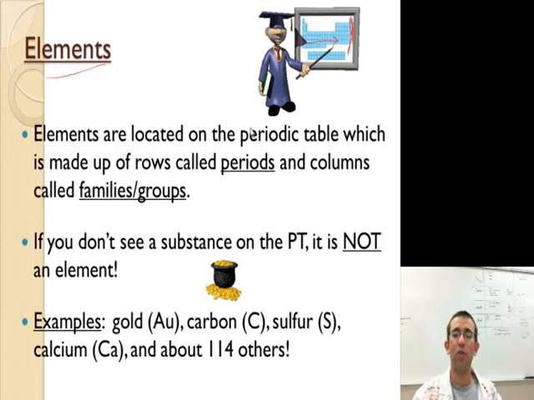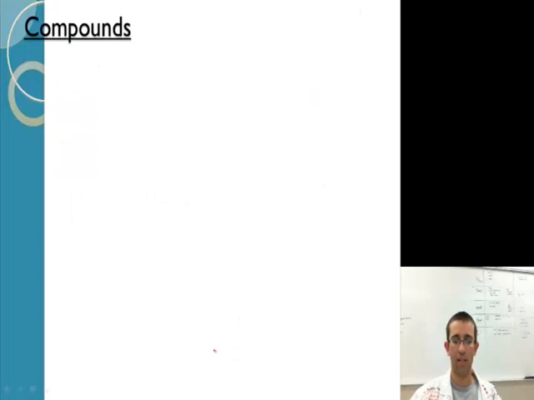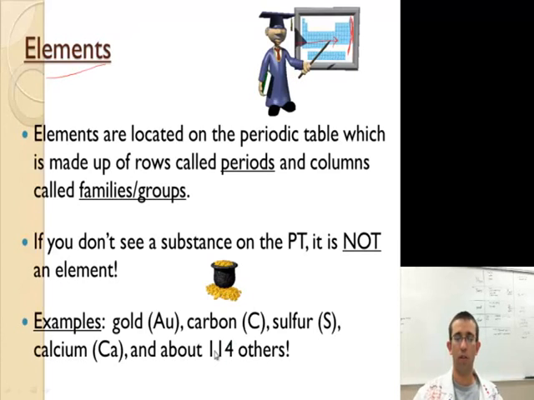Some examples: we have gold, Au is gold, we have carbon, which is C, sulfur, calcium, oxygen. And that table says about 114 elements, which is actually a little behind the times. We have more elements now.